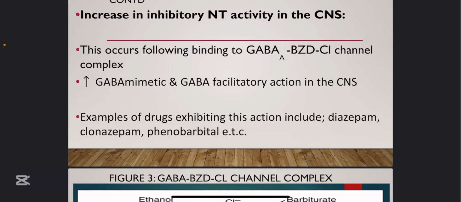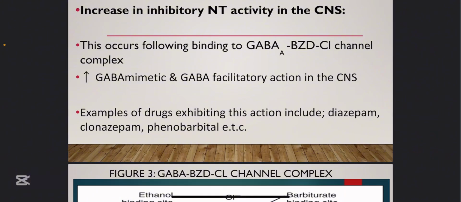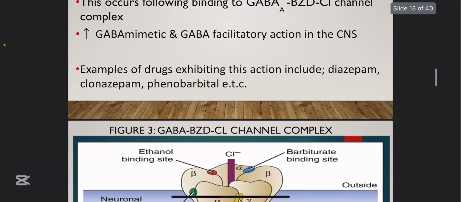They mimic GABA, acting on the receptor as if they are GABA to increase inhibition, and they also facilitate GABA, making GABA work better to increase inhibition. Examples of such drugs are diazepam, an example of benzodiazepine; clonazepam, another example of benzodiazepine; and phenobarbital, which is an example of barbiturates. You get now? These drugs are examples of GABA mimetic and GABA facilitatory. They increase inhibitory neurotransmitter. All right.